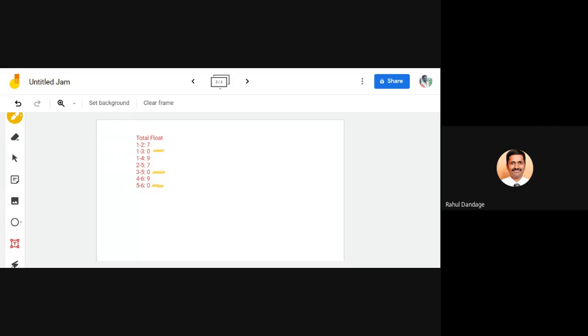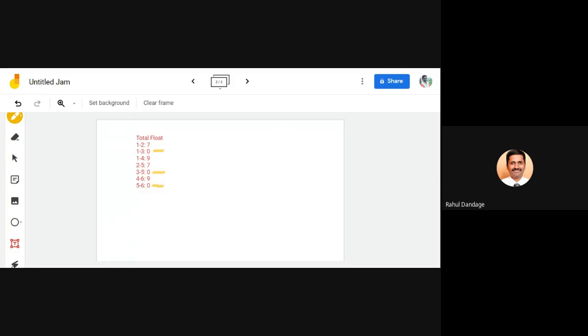Total float values are correct. So those who are solving parallelly, they can compare this and tell me whether your answers are matching with this. Okay, that's really great. Yes, matching with your solution. I was not looking at the chat box, so just now I have seen it.